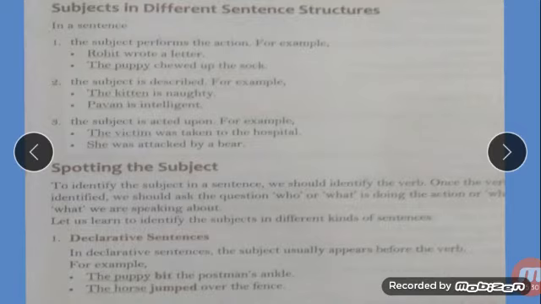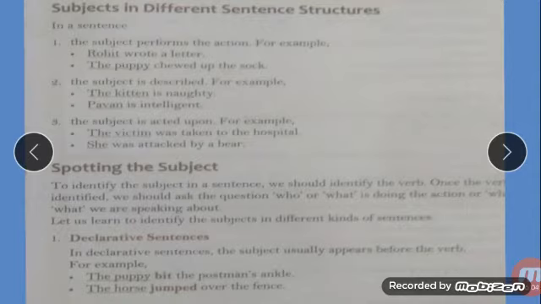So here you should know what is a declarative sentence. It is the statement which shows facts. So in a declarative sentence the subject usually appears before the verb. Like a simple sentence, no, which shows statements which are facts. So here the subject appears usually before the verb. For example: The puppy bit the postman's ankle.